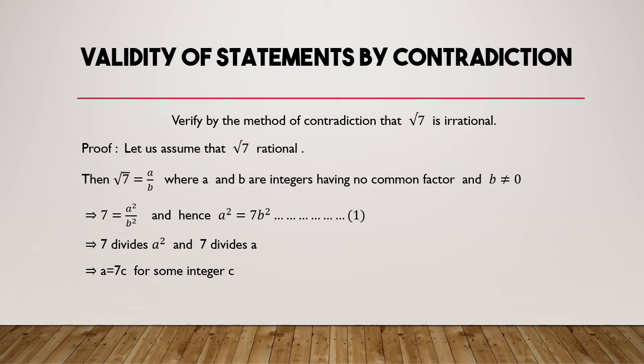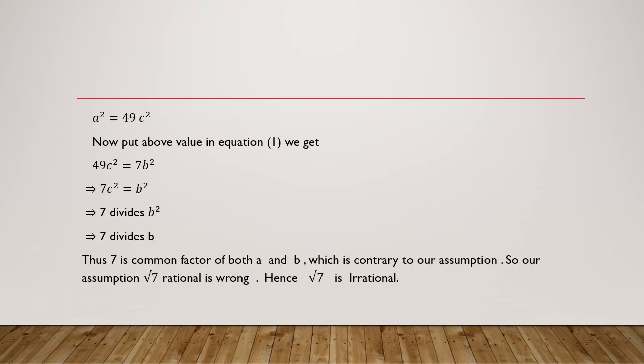If 7 divides a, I can say a is equal to 7 times something. So I call that something an integer c. Therefore 7 divides a means a equals 7c. In the next step, I will use a equals 7c in equation 1 after squaring. When you square, you will get a square equal to 49c square. Now put this a square equal to 49c square in equation 1.